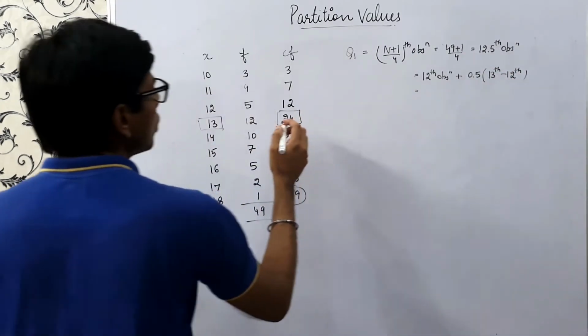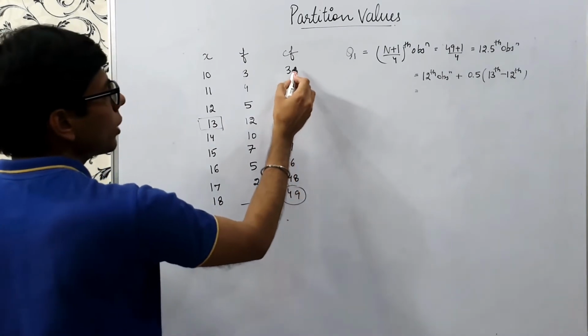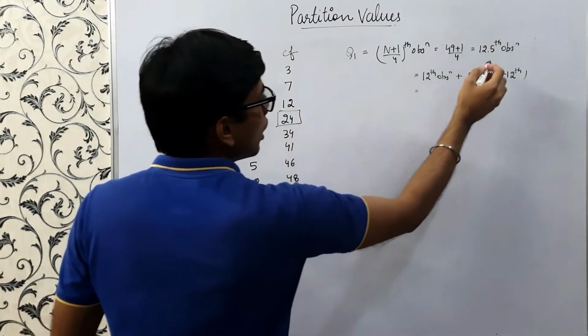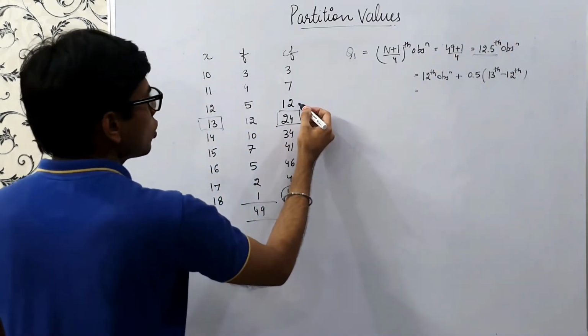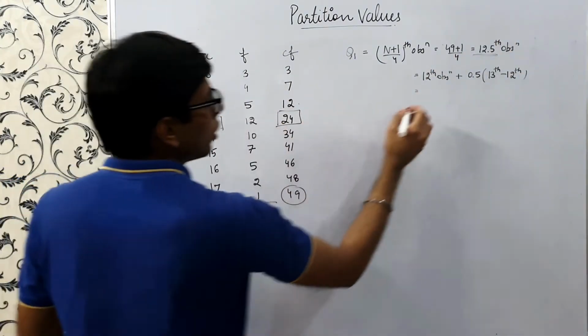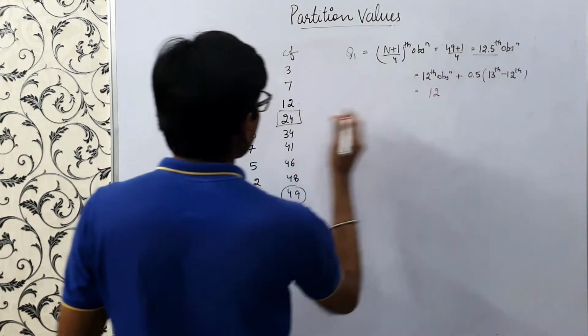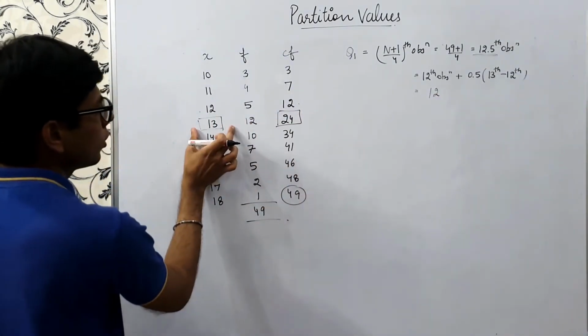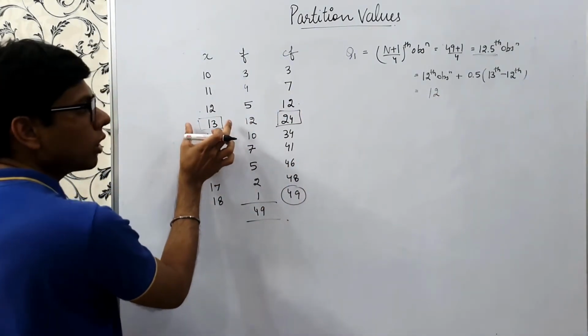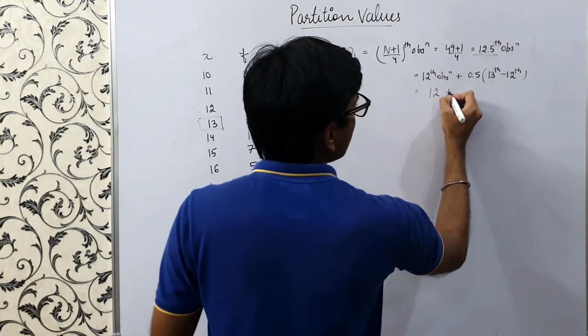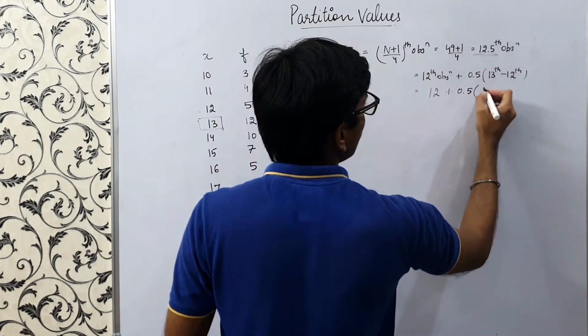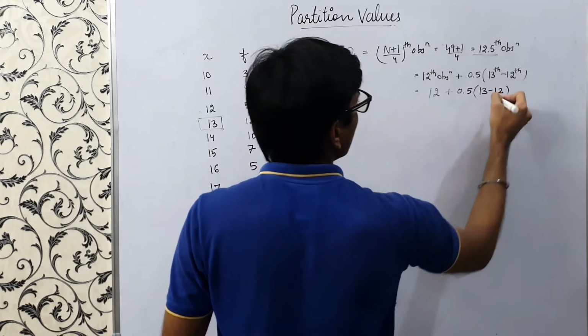So the 12th observation, if you see from here, you just have to see the cumulative frequency just greater than this. So the 12th observation is 12 and the 13th observation would come here. The 13th observation is coming out to be 13 only in this question. So this is 12 plus 0.5 into (13 minus 12).